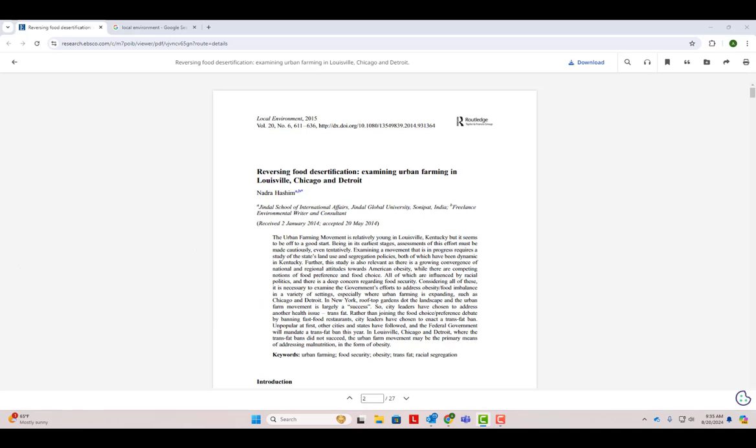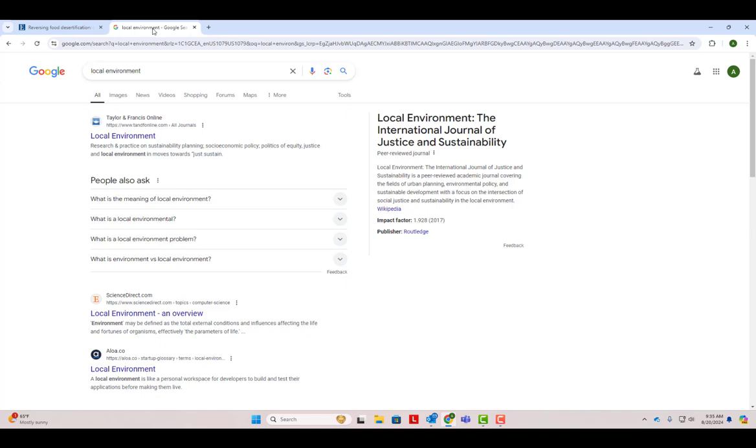Next, we can see that the author works at Jindal Global University. Academic articles are most often written by professional scholars associated with a college or a university. You can see that this article was published in Local Environment. If we Google this title, we can easily find out that this is a peer-reviewed journal, meaning articles published in this journal undergo a formal review process involving other scholars reading and responding to the work.